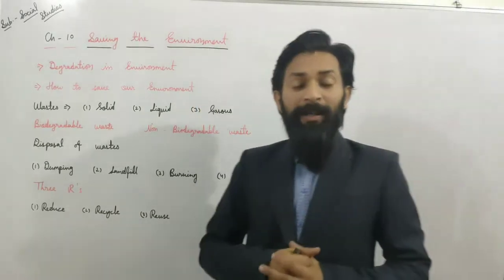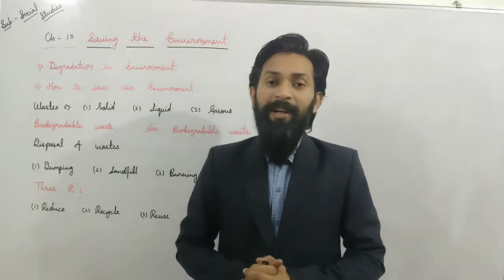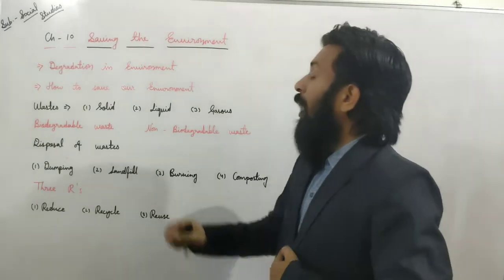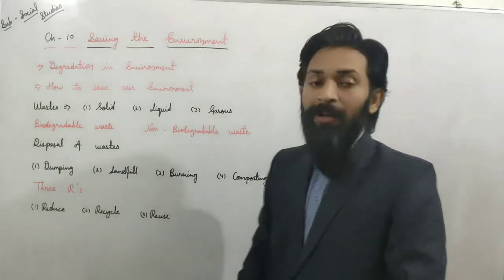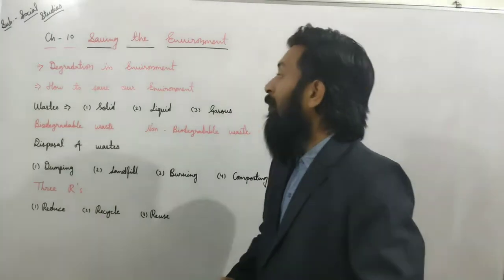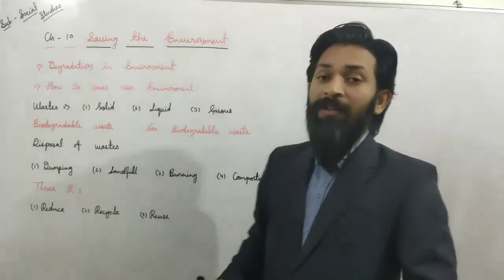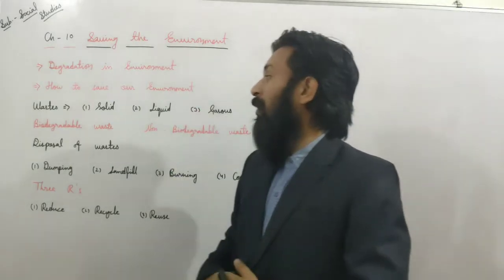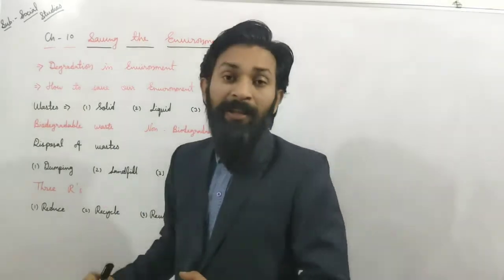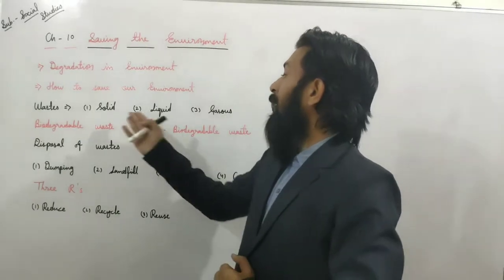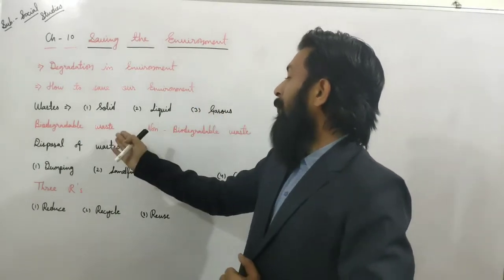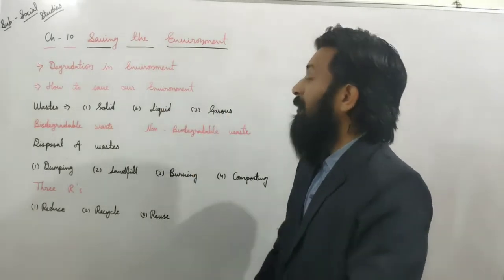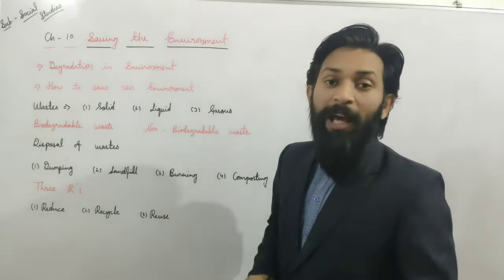Environment. Dear students, in the last class we already discussed saving the environment, how we can save the environment, how degradation in the environment is taking place at this time, and by which type of activities we can save our environment. All that we discussed already in the last class, like waste, how many types of waste there are, like solid, liquid and gaseous, biodegradable waste, non-biodegradable waste. Dear students, we already discussed all that, but now we are going to revise it.